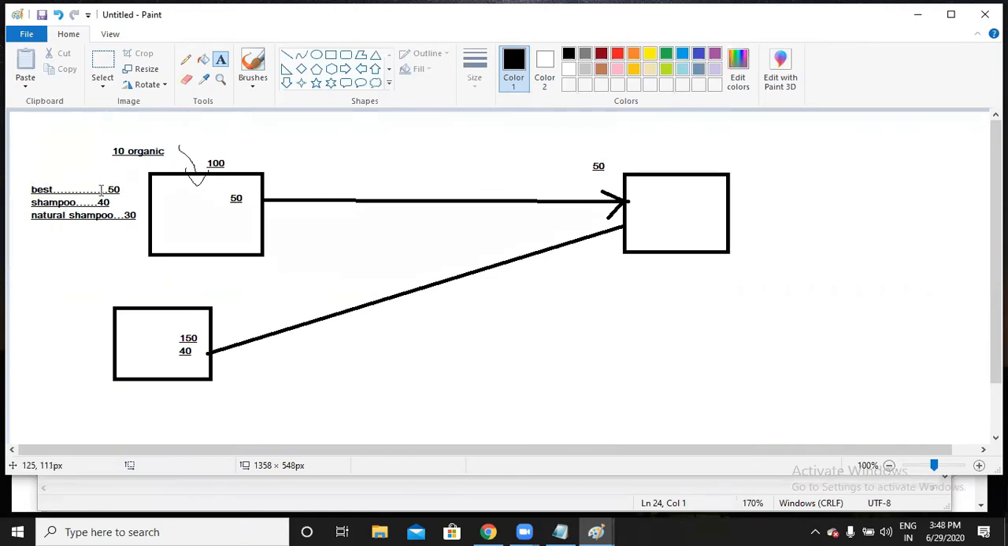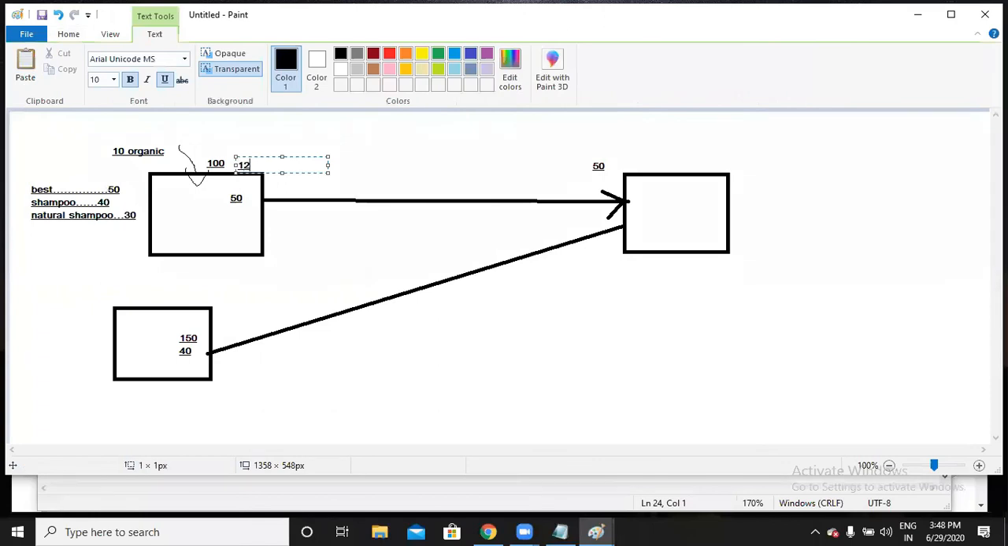So for each and every keyword, 50 people are searching for this keyword and coming to this website, 40 people come to this website from this keyword, and 30 people visited this website from this keyword. So overall, how much is the traffic? 120. So 120 is the traffic.